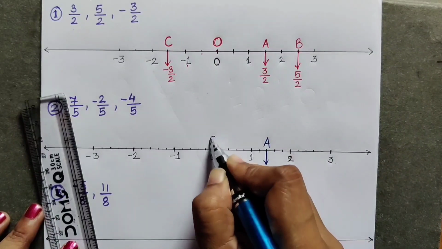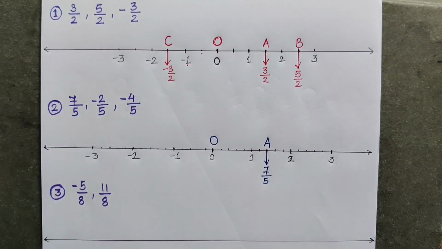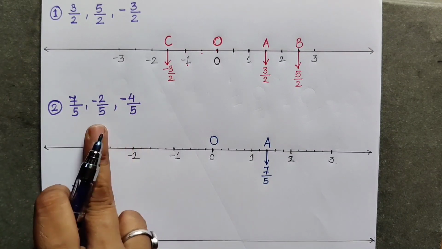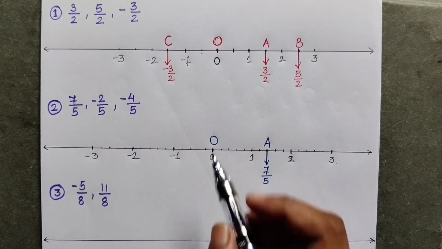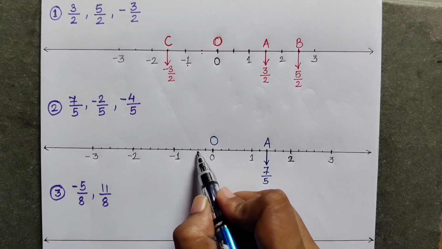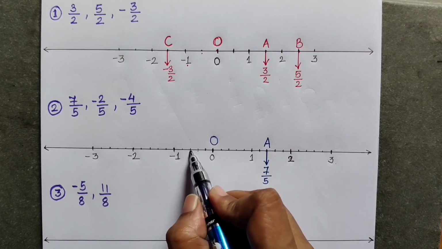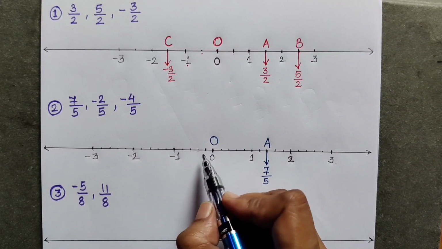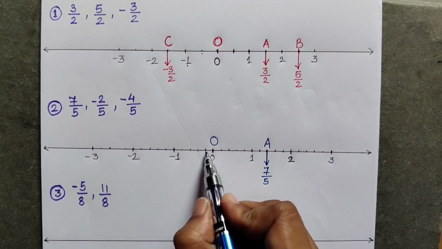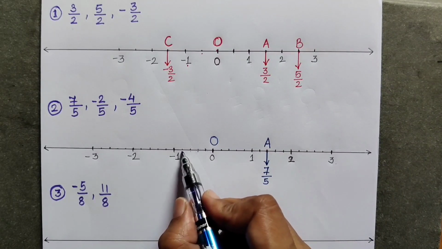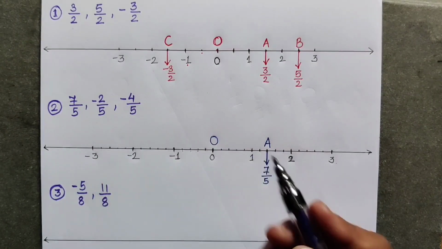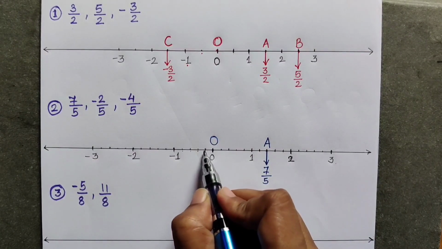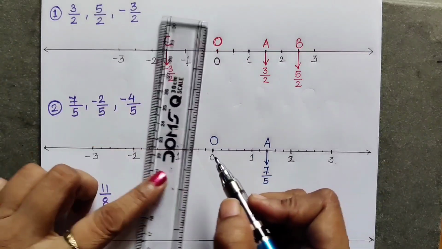0 means O. Now we have to show two negative points on the left hand side. So start counting on the left hand side of 0. First point is minus 1 upon 5, minus 2 upon 5, minus 3 upon 5, minus 4 upon 5. We have to show minus 2 upon 5 and minus 4 upon 5. So first is minus 1 upon 5, second is minus 2 upon 5.